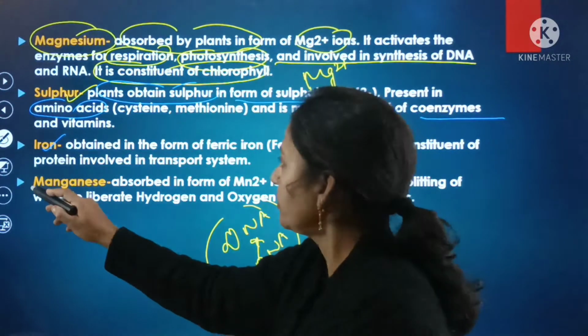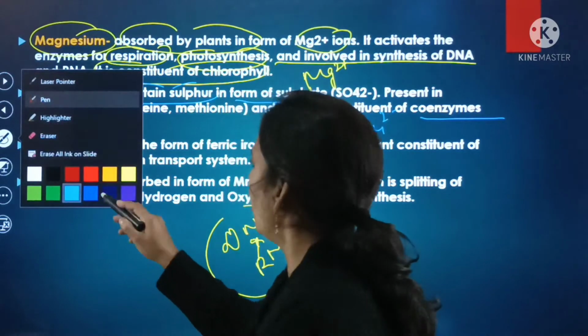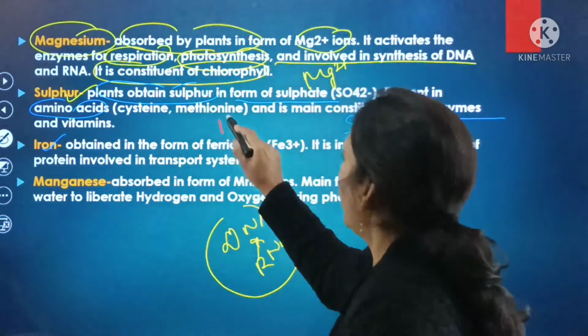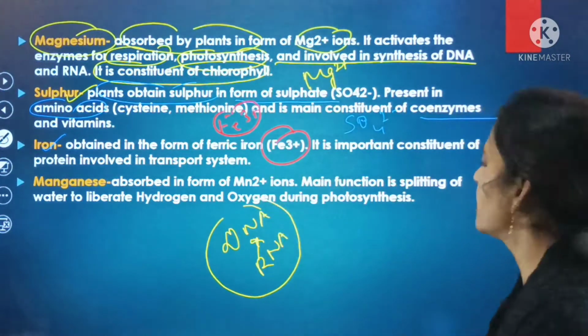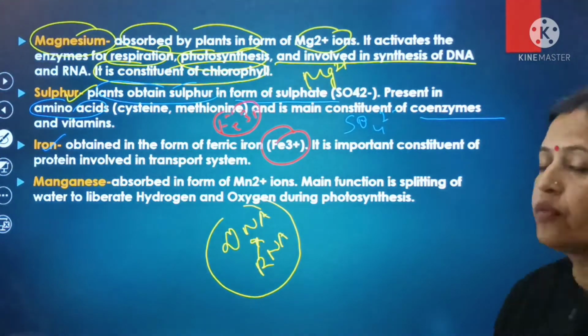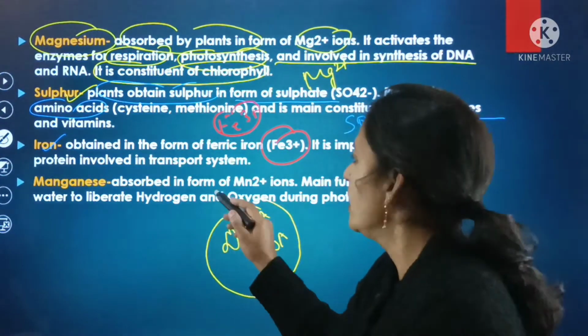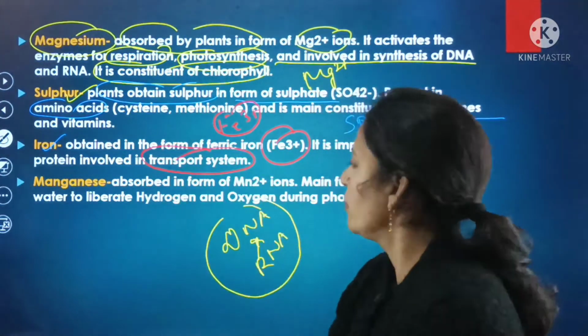Next is iron. Iron is also obtained in the form of ferric ions, and the formula of the ferric ion is Fe3 positive. It is an important constituent of the proteins involved in the transport system.